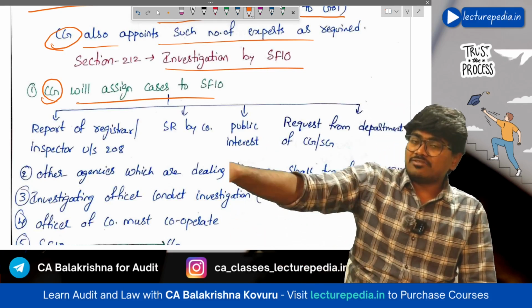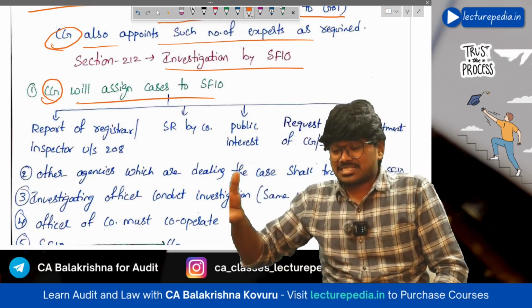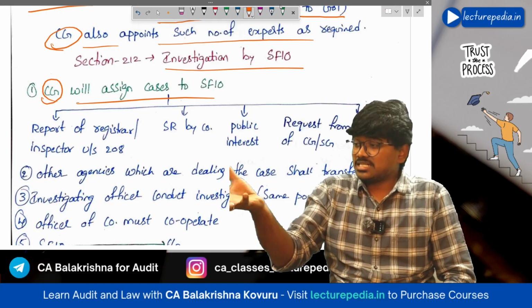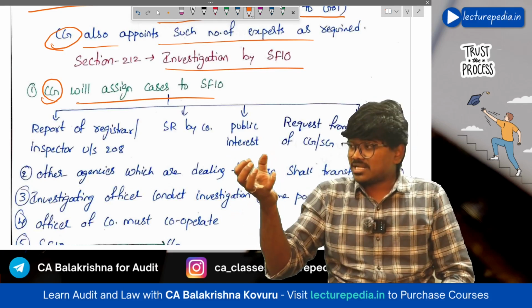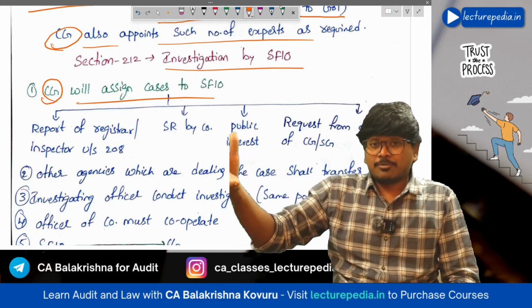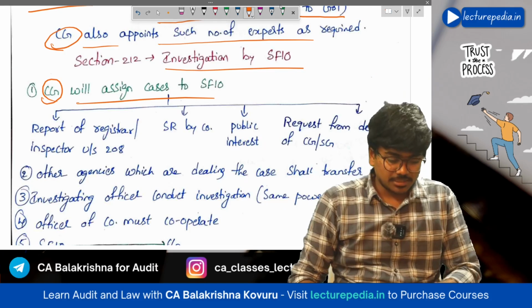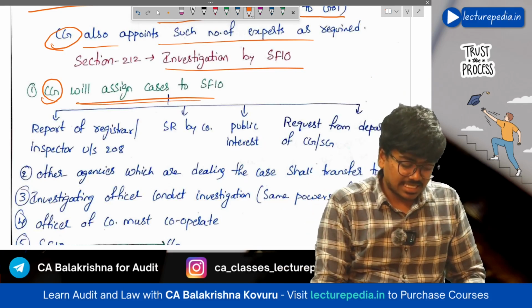Of all the investigations that are available, if central government feels that a particular investigation is very serious, or very important, then such an investigation will be assigned by central government to SFIO.